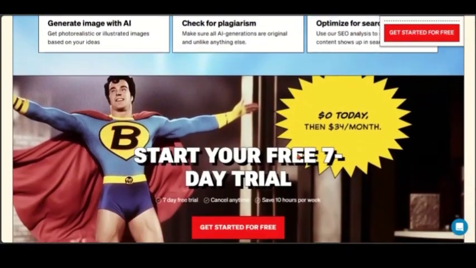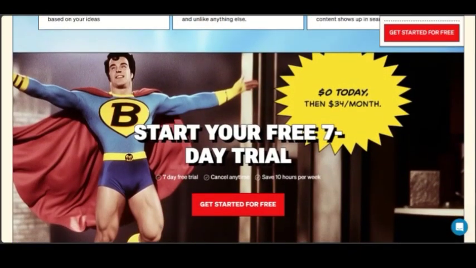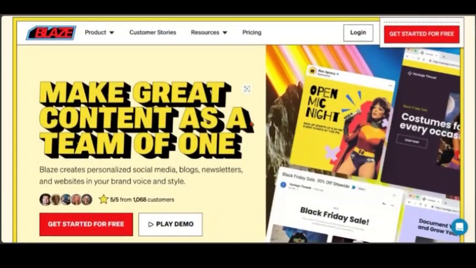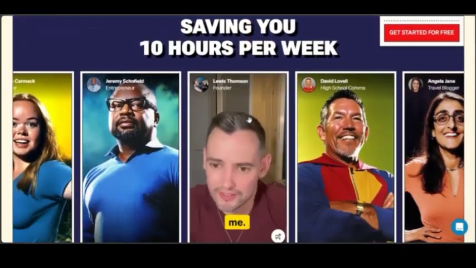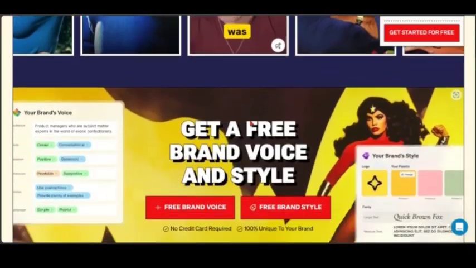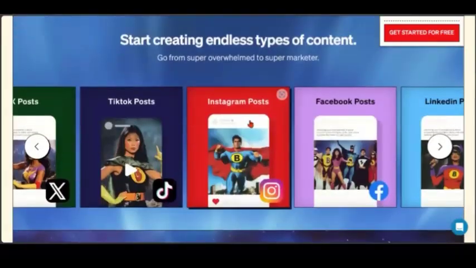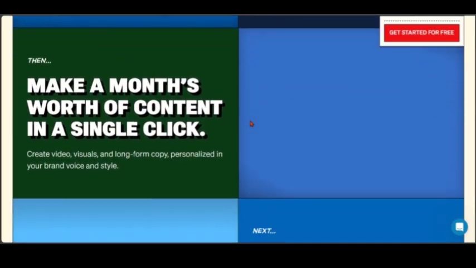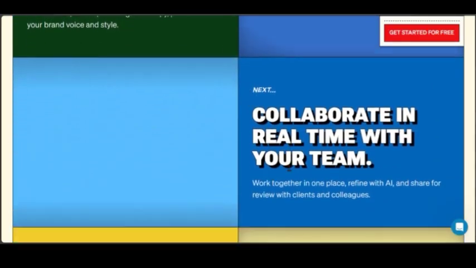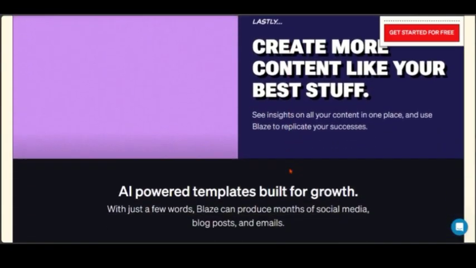So what's the key difference? Well, the primary focus of Appypie is building digital products, while Blaze AI focuses on content creation. So how do you use them? You can use both of them. How? You can use Appypie to create a product and use Blaze AI to market that product or any other content. So Appypie produces websites and apps, while Blaze AI produces text and video content for marketing.